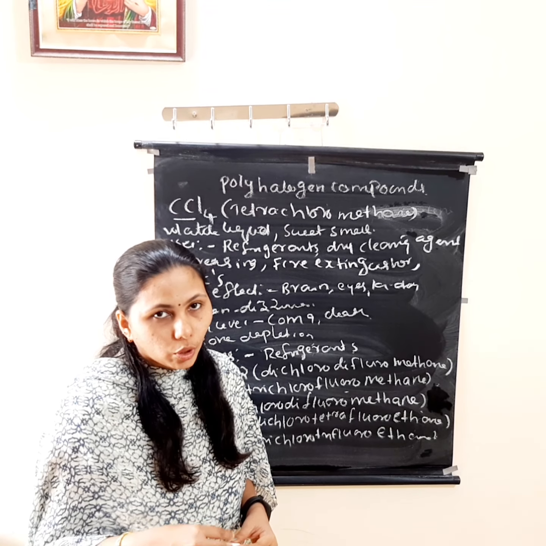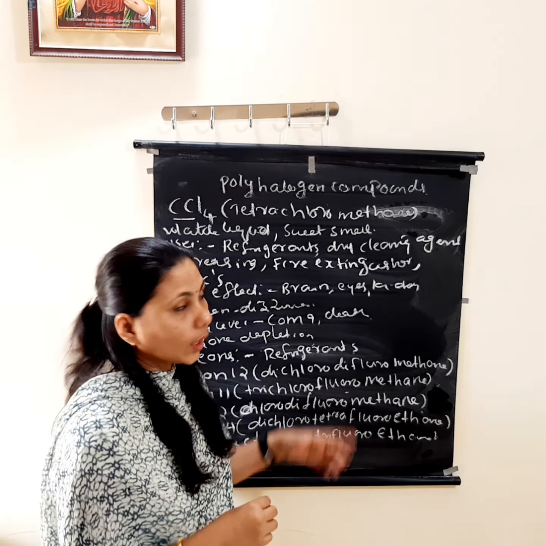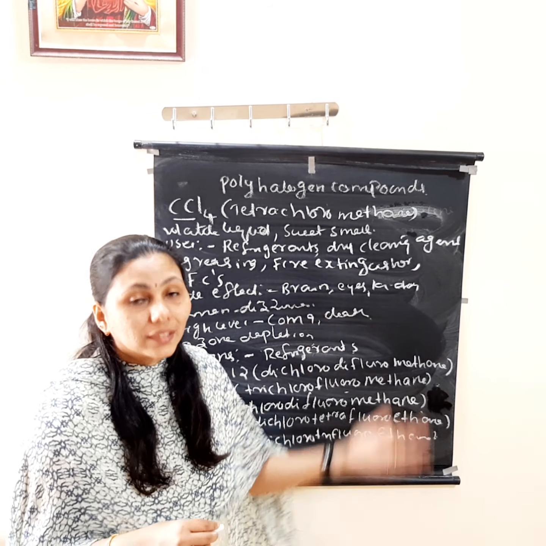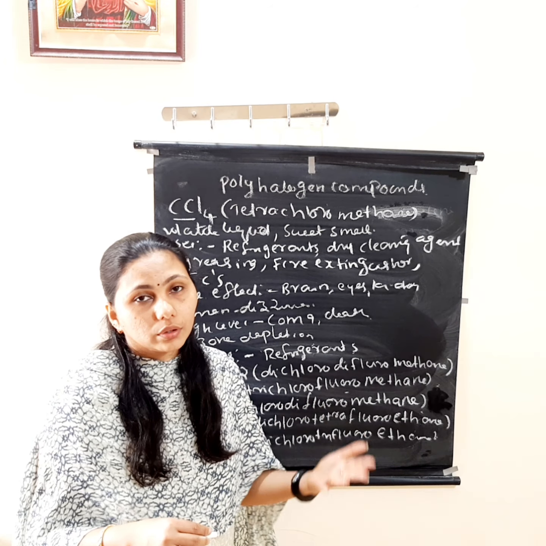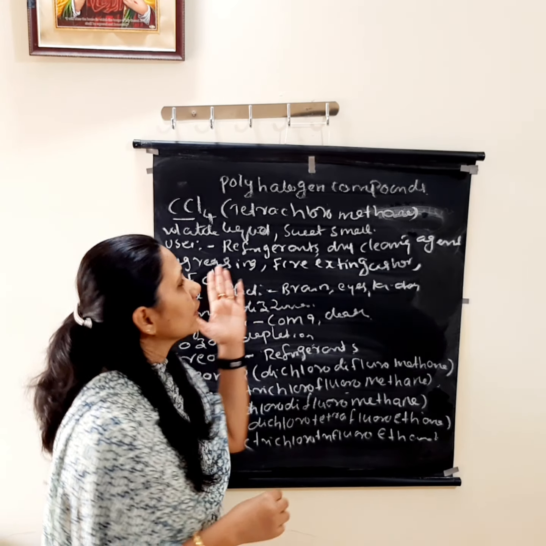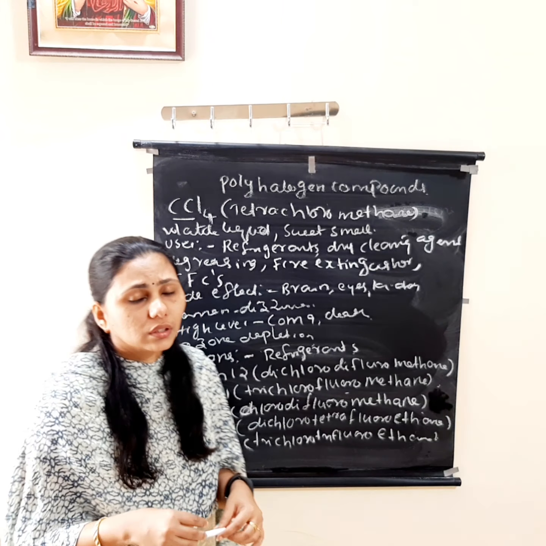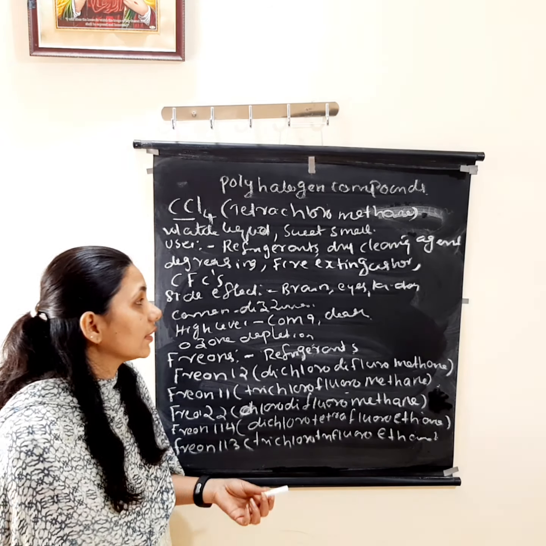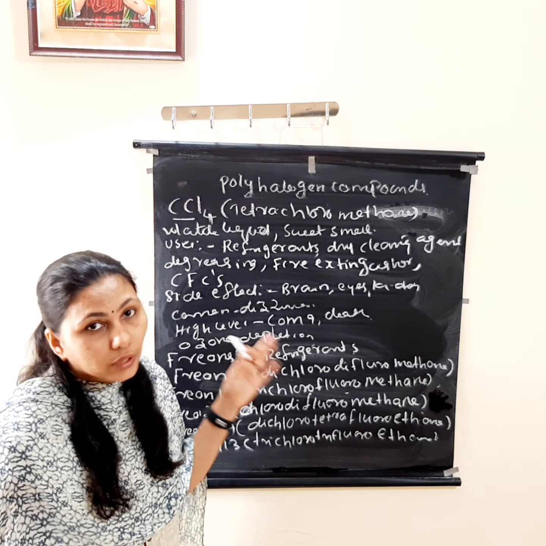Next polyhalogen compound is CCl4. CCl4 means, all of you know what it is? Carbon tetrachloride, and it is also known as tetrachloromethane. All these polyhalogen compounds are the derivatives of which one? Methane. Okay, from methane hydrogen is removed and it is substituted by 1 or 2, 3, 4 halogen atoms. Okay, and it is also a volatile, sweet smelling liquid. Okay, and what are the main uses? It is used for the preparation of refrigerants and for the preparation of dry cleaning agent, degreasing agent, and it is used in fire extinguishers and for the preparation of chlorofluorocarbons, etc.